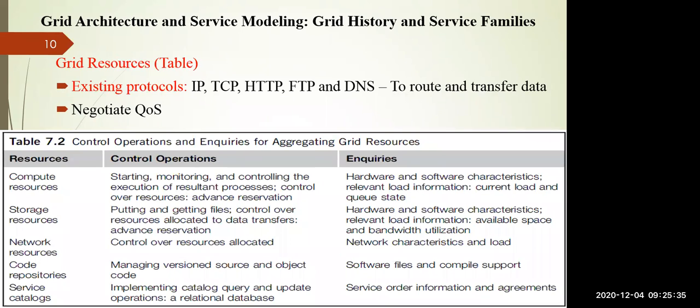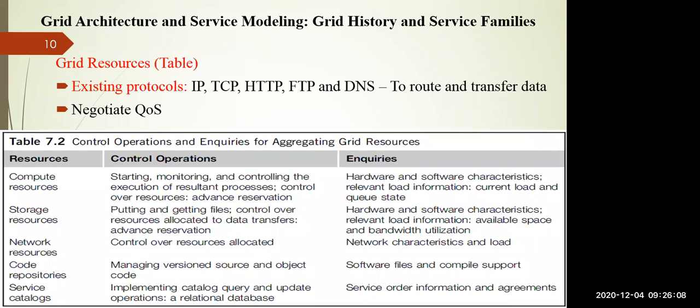You know that there are many existing protocols like the internet protocol, the transmission control protocol TCP, hypertext transfer protocol HTTP, file transfer protocol, domain name services, or some newer communication protocol that is used today like HTTPS. So these protocols can be used to route and transport data. We are not going for a completely new system. We are using the same protocols in order to communicate between the various computer systems that are present in the grid system.